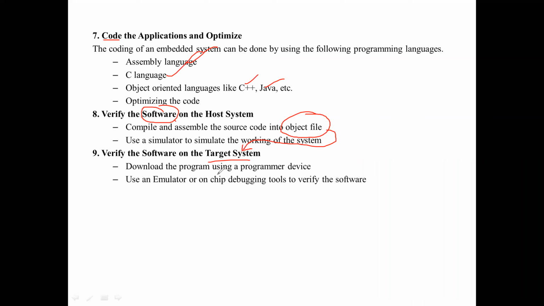So dumping process can be done by some emulator, right? So emulator will be interfaced between PC to hardware. For example, Arduino board inbuilt they have emulator. So once you give, after building, if you give run, then automatically code will be dumped into the target device, right?